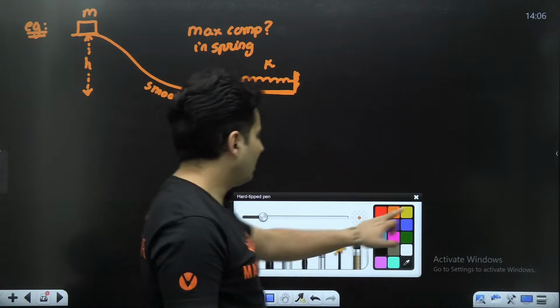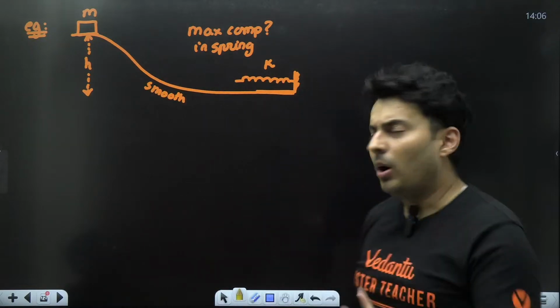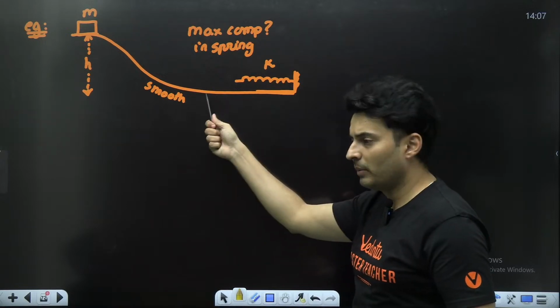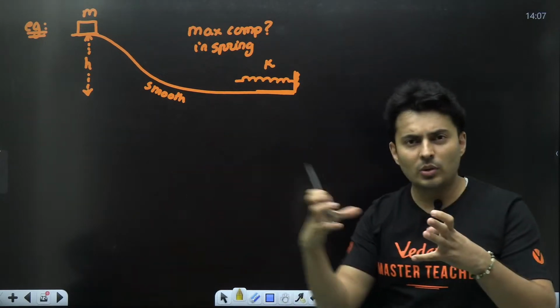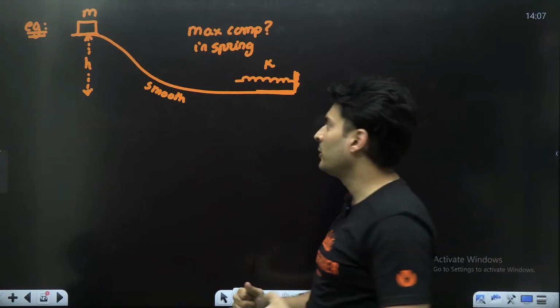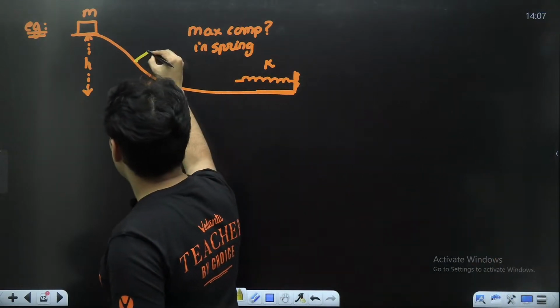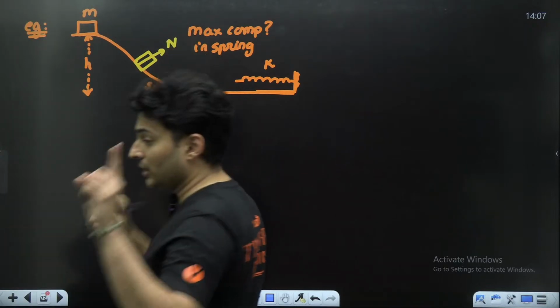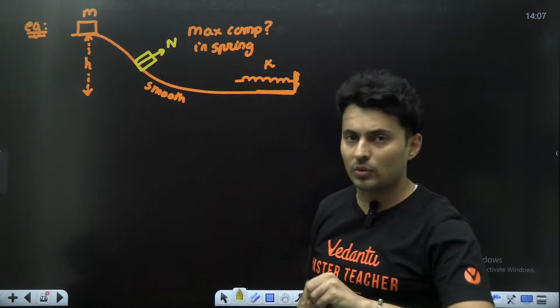See, in this particular problem, when the box is left, it starts accelerating. It gains a lot of momentum. It uses that momentum to compress the spring and eventually the spring gets compressed by a maximum amount. As this box slides, there is a normal force on it which is non-conservative, that should raise eyebrows.